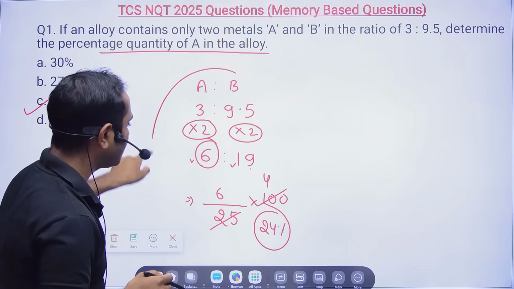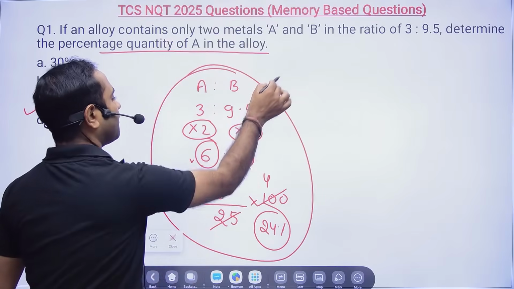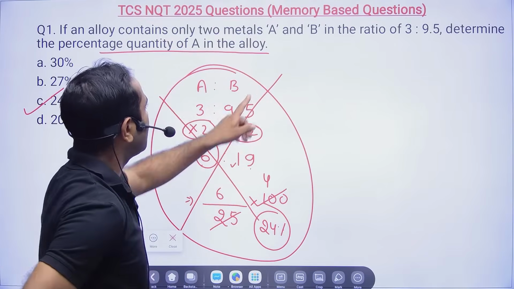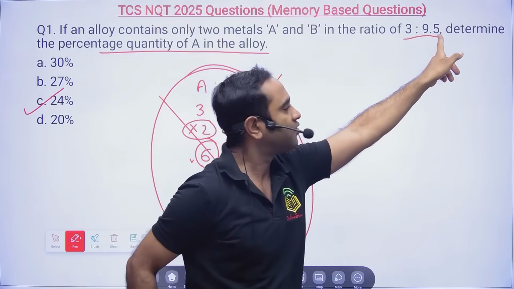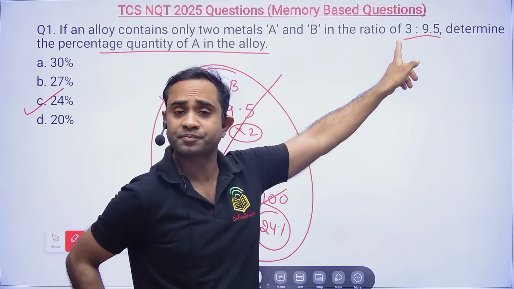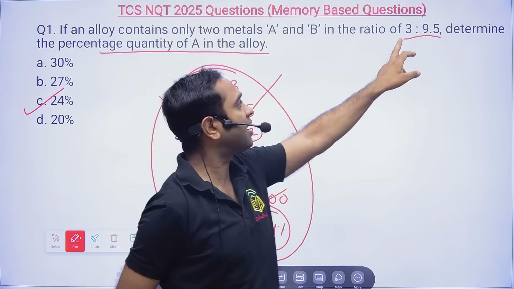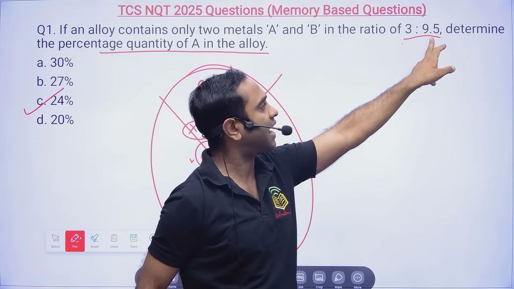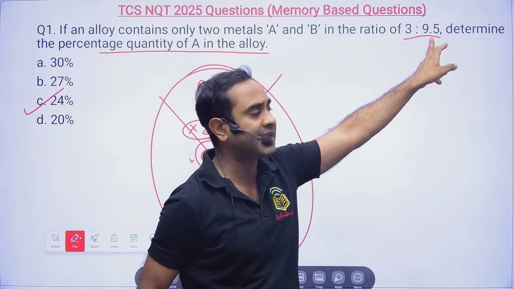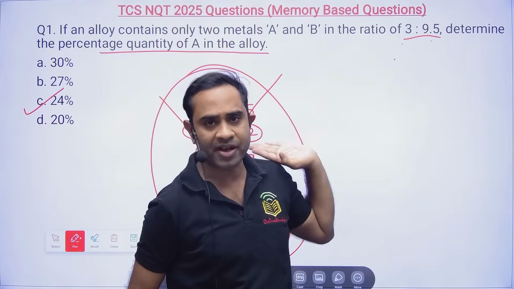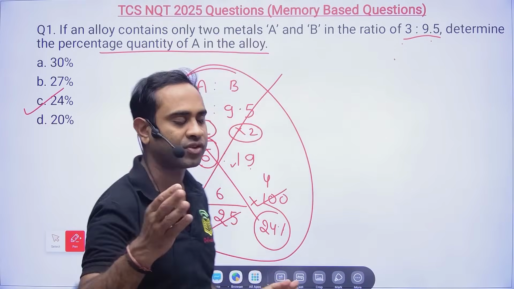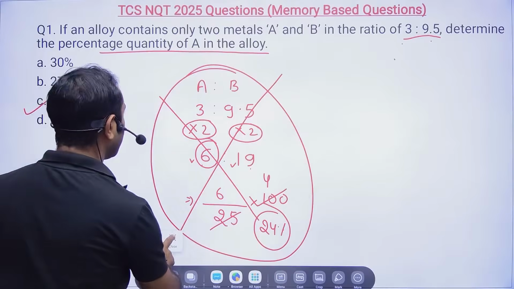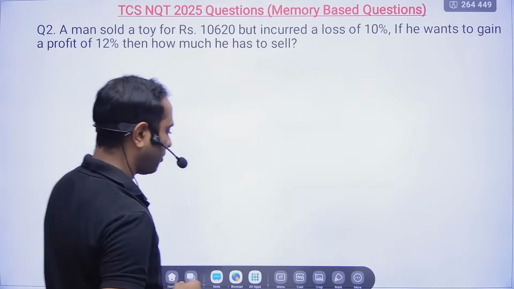See, this question you could have done directly without even using pen and paper. Your A and B are in the ratio of 3:9.5. This is decimal, so let us convert this into decimal-free numbers. Multiply by 2: 6, and 9.5 into 2 is 19. So 6 divided by 25, because out of 25, A is 6, into 100, 25 fours are 100. So 24% will become the correct answer for this particular problem.